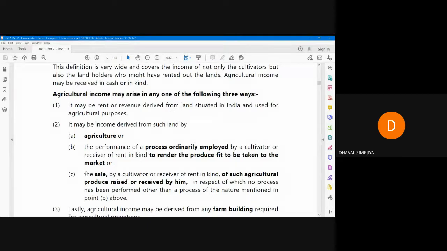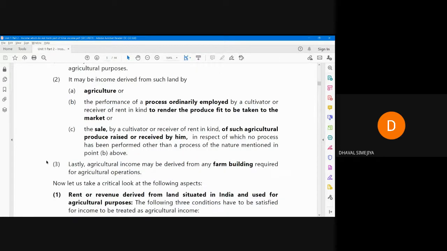Third point, the sale by a cultivator or receiver of rent in kind of such agricultural produce raised or received by him, in respect of which no process has been performed other than a process of the nature mentioned in point B above. So which process is mentioned in point B? To render the produce fit to be taken to the market. Only this kind of process.